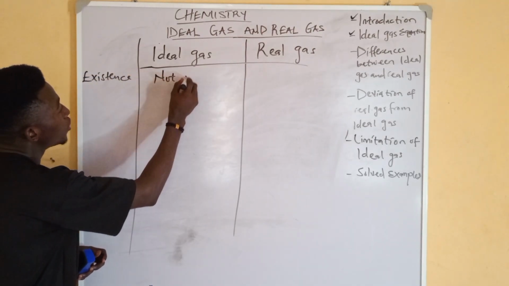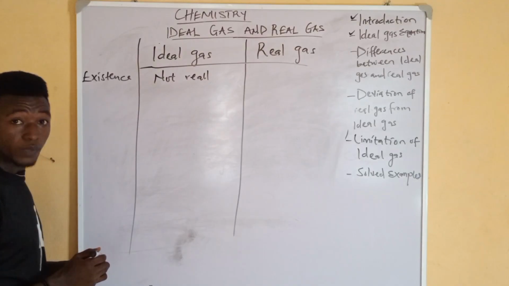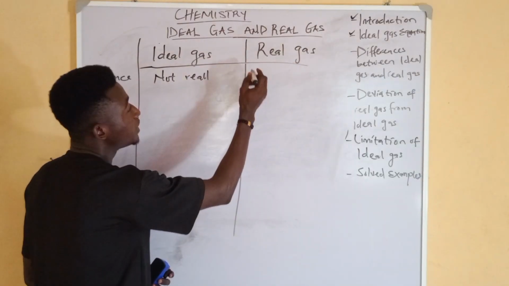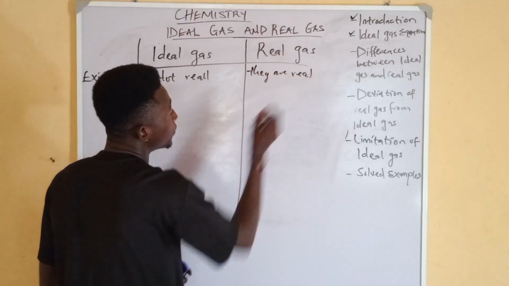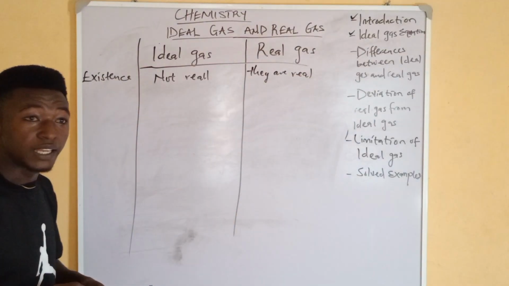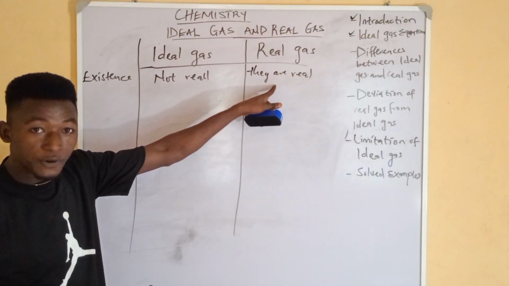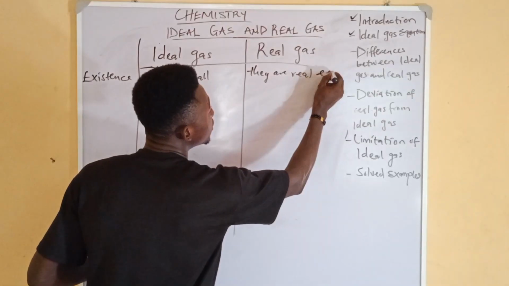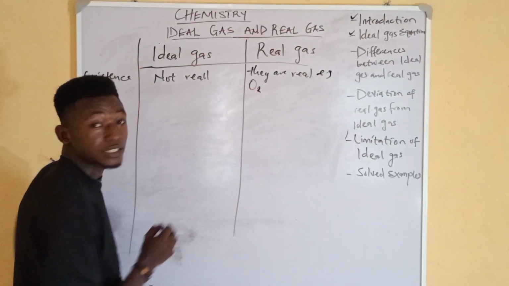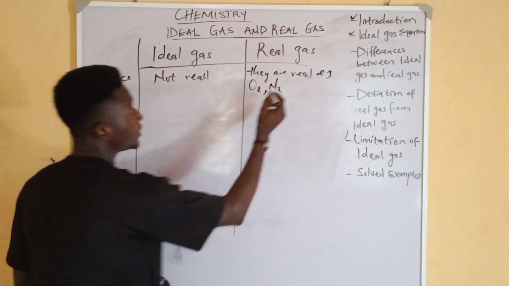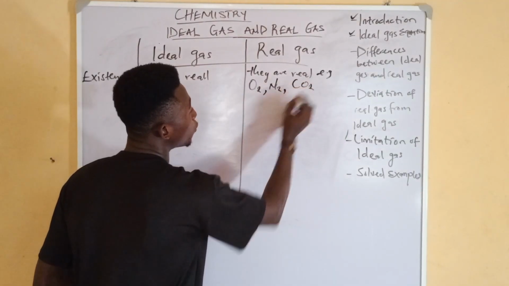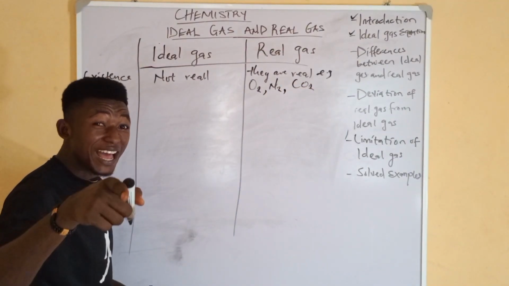Ideal gas is not real, but here they are real. Examples of real gas are hydrogen gas and nitrogen gas, which of course are found in the atmosphere. We have CO2, and we also have noble gases.